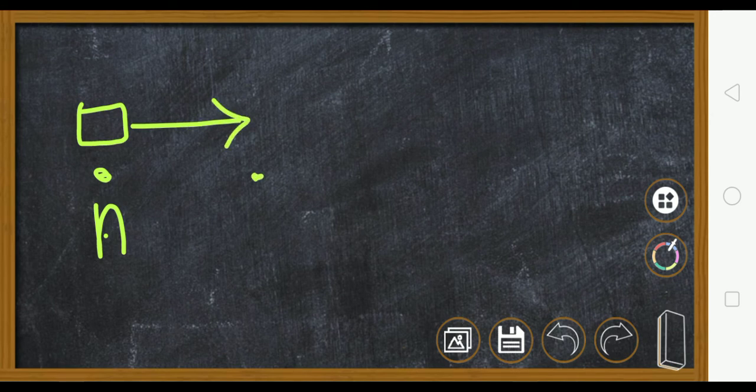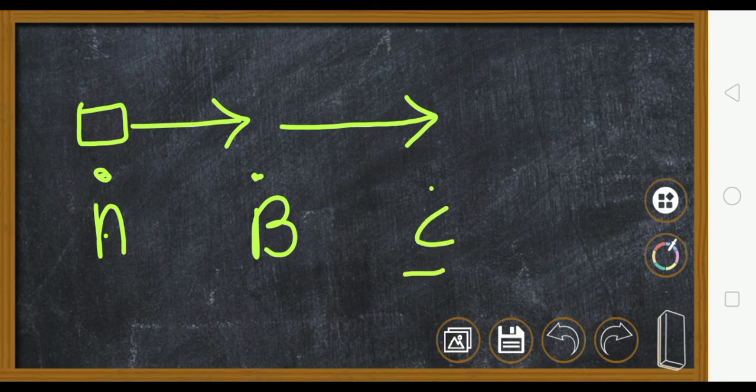Here. Again from here it went here. This is one point B. This is one point C. And then again it came back here. So here it went 10 kilometers. Here it went 15 kilometers.